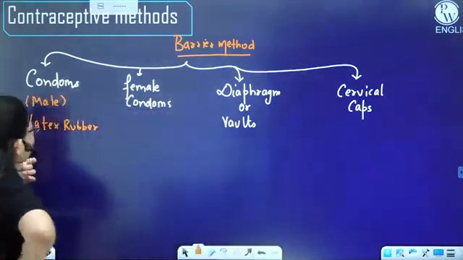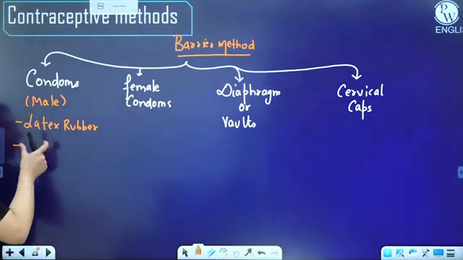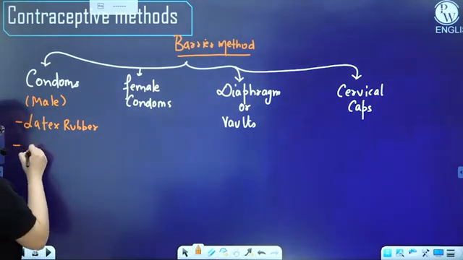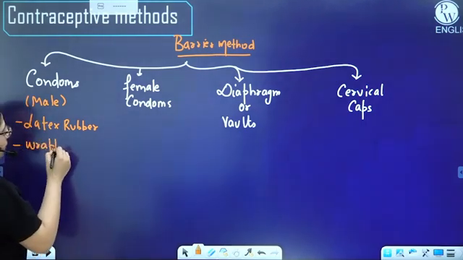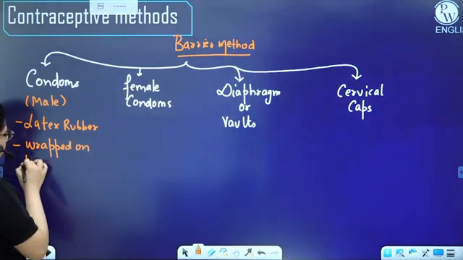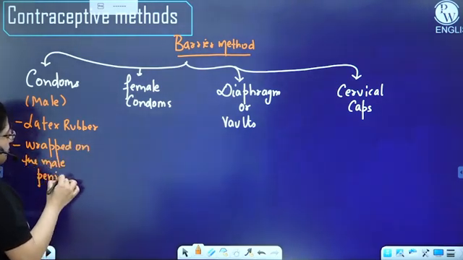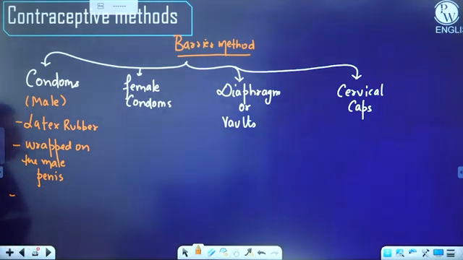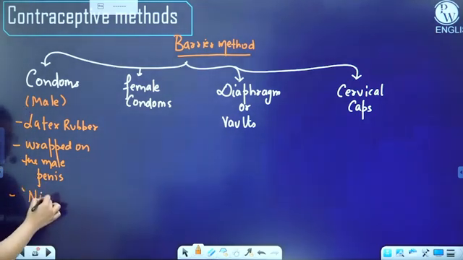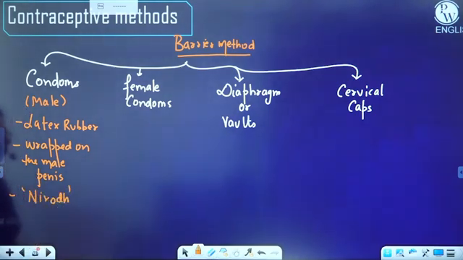So here, the male condom is wrapped on the male penis. The government has introduced the condom, which is Nirodh, in the family planning program at a minimum, or at a very lower rate, right?